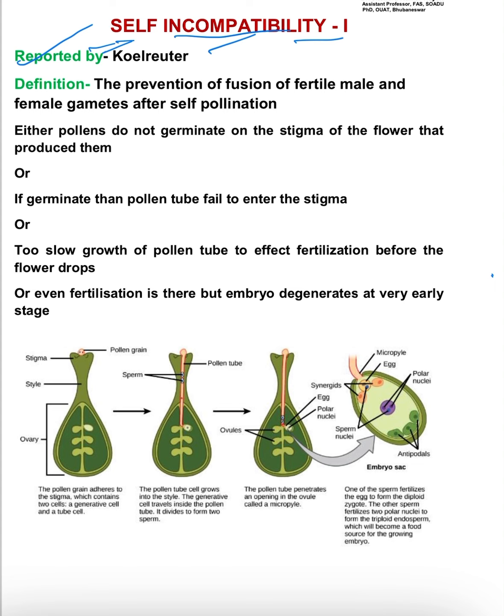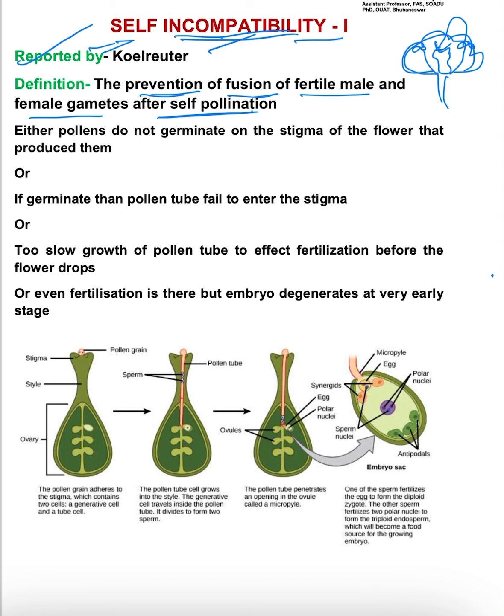Self incompatibility means there is a prevention of fusion of fertile male and female gametes after self pollination. Self pollination means, when there is a flower, this is the stigma and you have the anther.